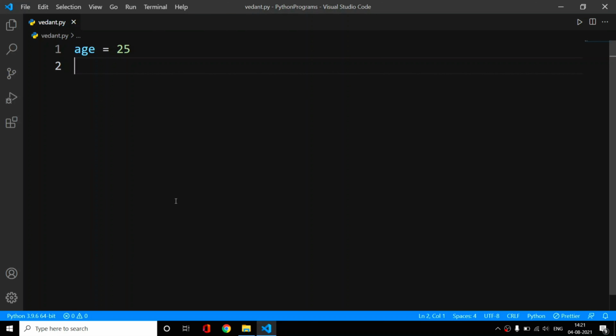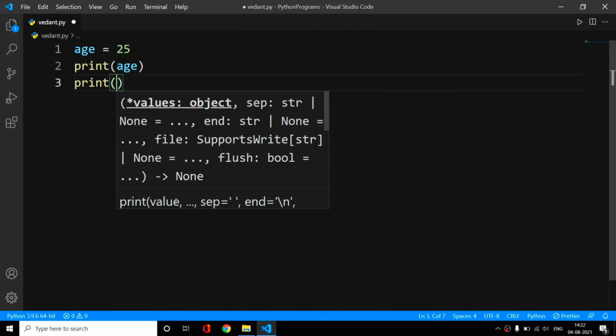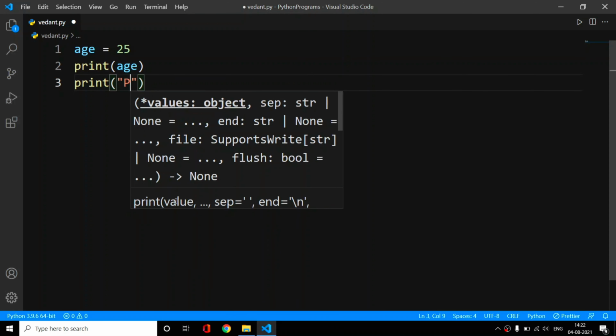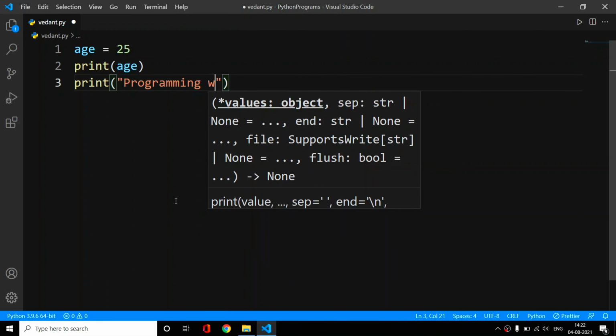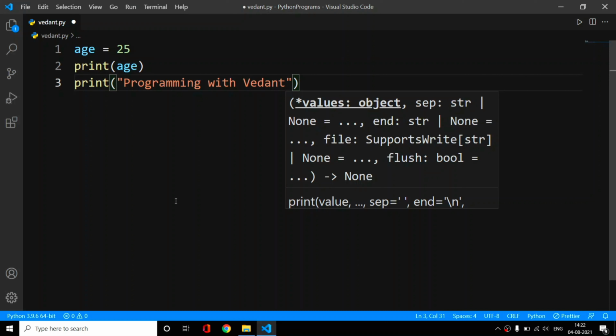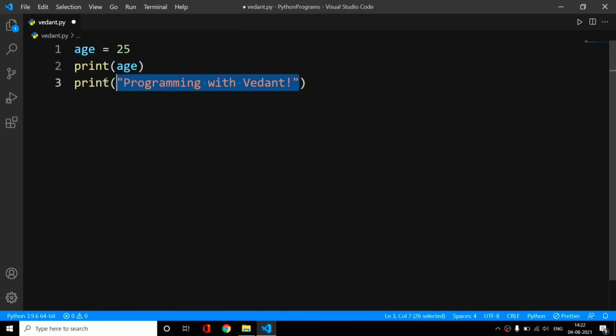Okay, so now how will we print this age on our terminal? For that, I have told you in my previous video that we will use our print function. So just simply write print and then use these parentheses, and inside of these parentheses just pass this age. Now I think you will get confused. Why? Because in our previous video we did something like this: we called our print function and inside of this we passed a value like so. These are basically different data types and we will learn about them in our future videos.